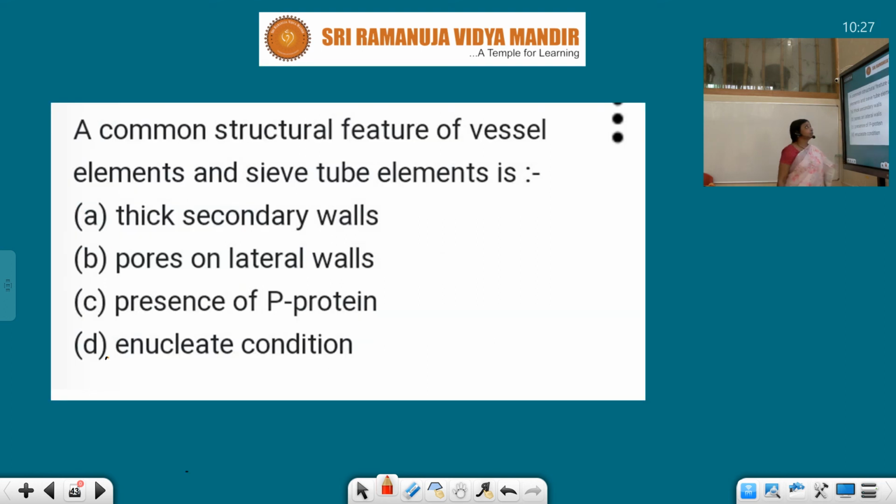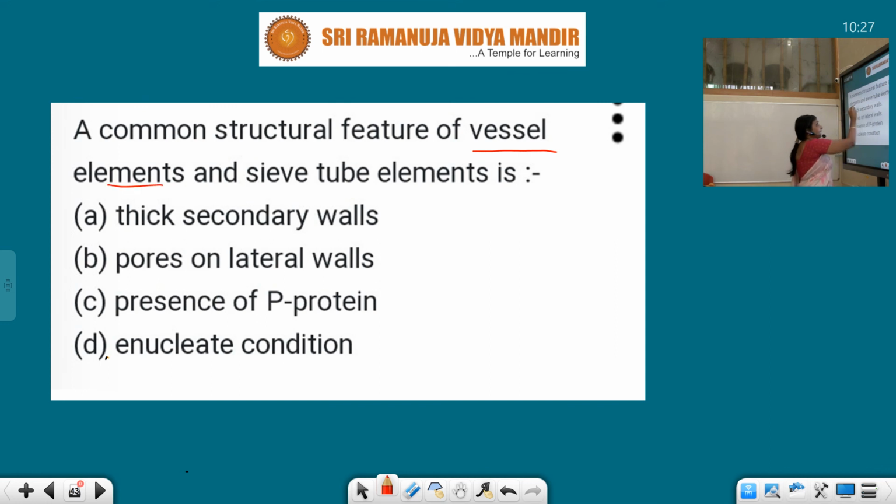This is also a good question. What is a common structural feature of vessel elements and sieve tube elements? Vessel element means xylem and sieve tube means phloem. Is it P protein, pores on lateral walls through which it translocates, thick secondary walls, or enucleate condition? This is a very, very good question, students.